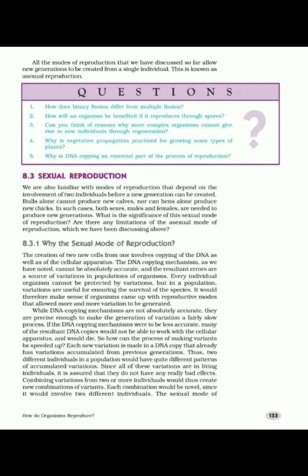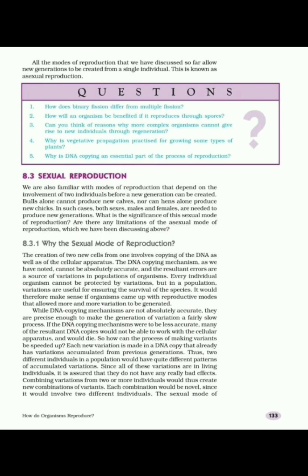Due to variation, progenies produced are slightly different from their parents, but the process of producing variation is very slow. In unicellular organisms or asexual reproduction, mitosis type of cell division takes place to form new individuals.